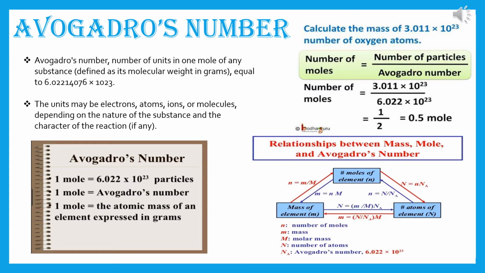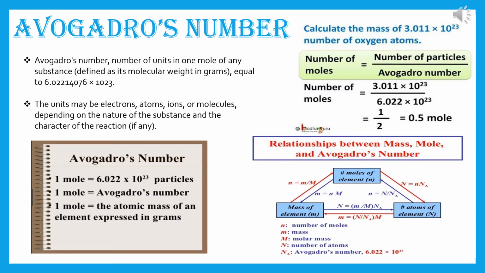Moles of element, that is small n, mass of element, that is small m, and atoms of element, that is capital N. Now, small n and small m conversion. n is equal to m by M and m is equal to n into M. Now another conversion from small n to capital N or vice versa. Capital N is equal to n into Avogadro's number, NA means Avogadro's number. And small n is equal to capital N divided by Avogadro's number.